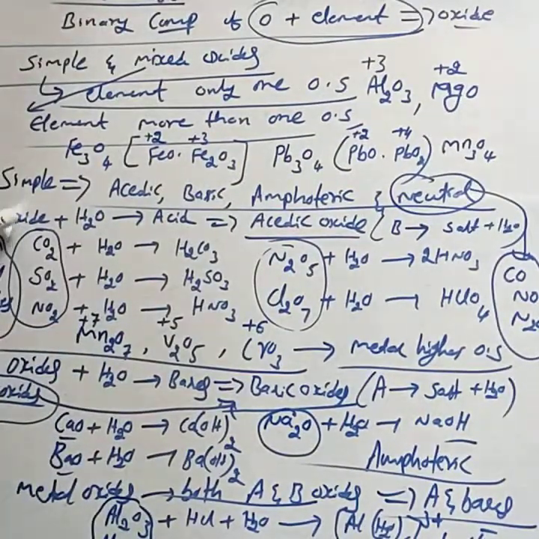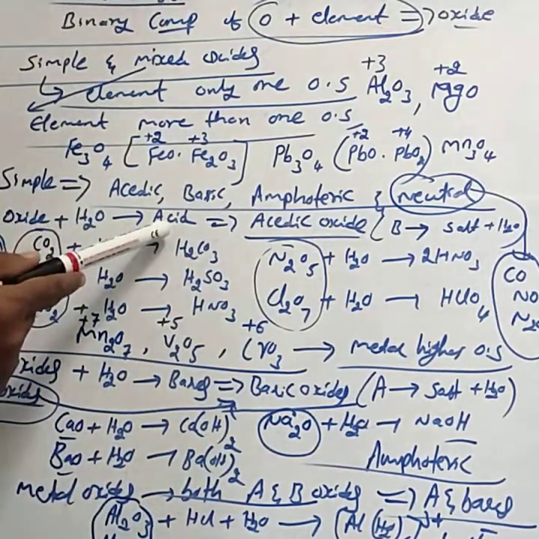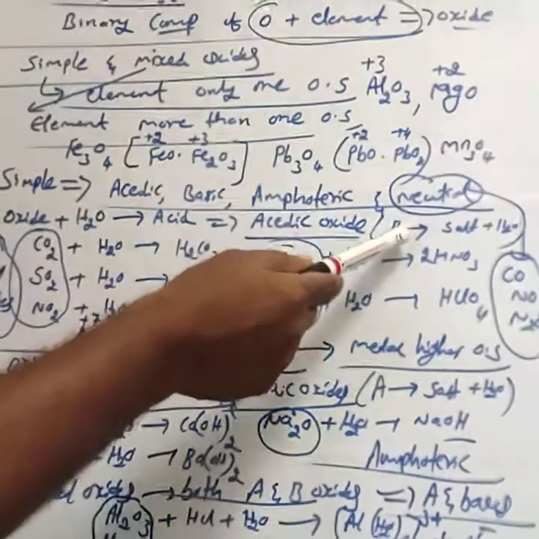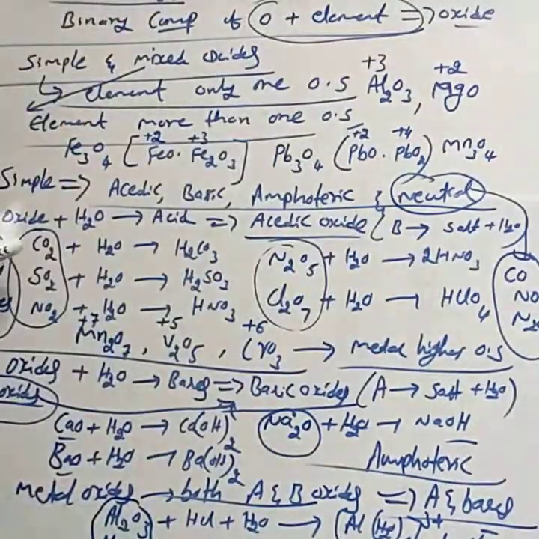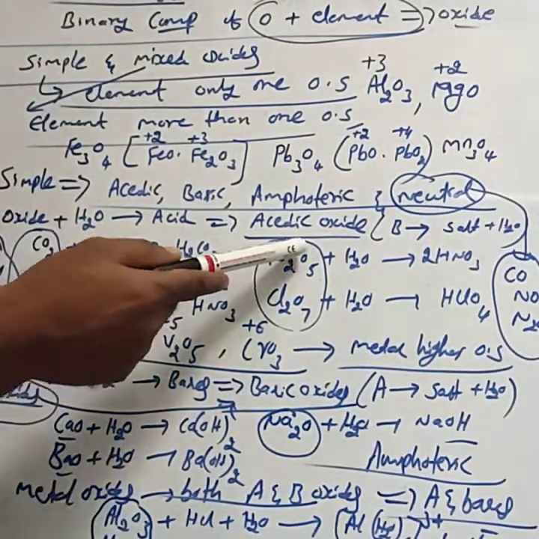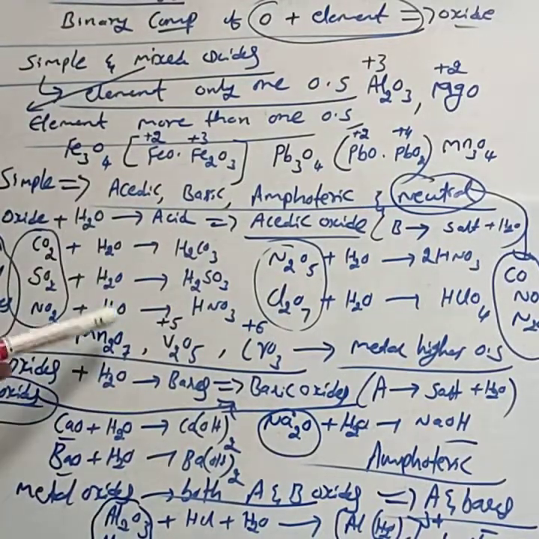Some oxides, that is non-metal oxides, dissolved in water yield acids. Those are called acidic oxides. Acidic oxides commonly react with bases, forming salt and water. Examples for acidic oxides are CO2, SO2, NO2, N2O5 or Cl2O7. Just remember the examples.